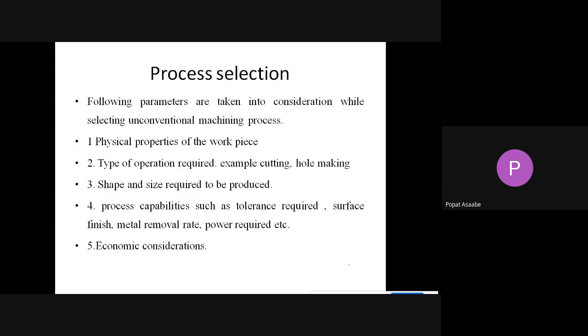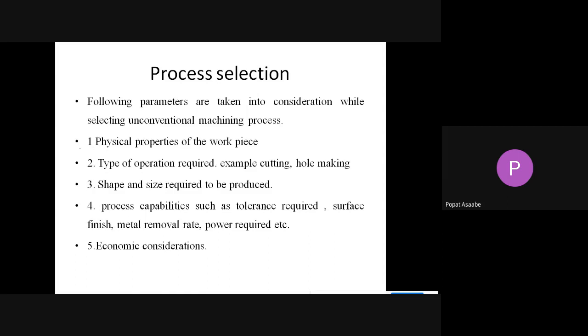While selecting an unconventional machining process, we should take the following parameters into consideration.